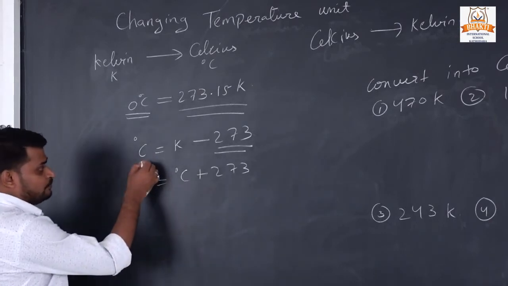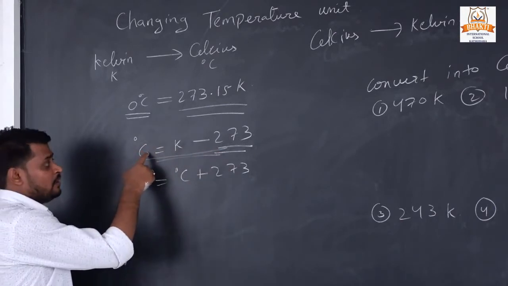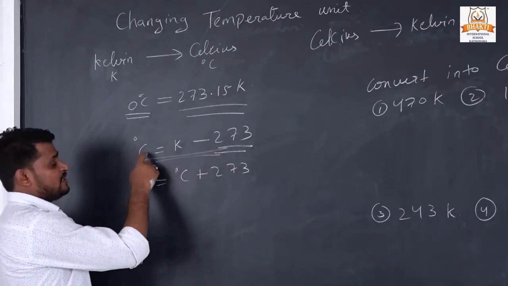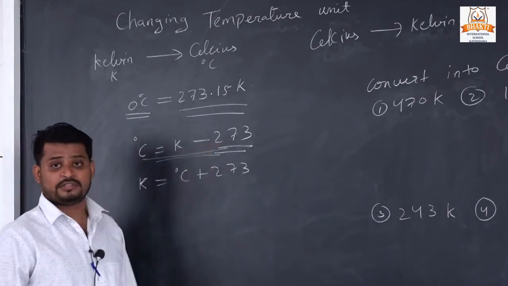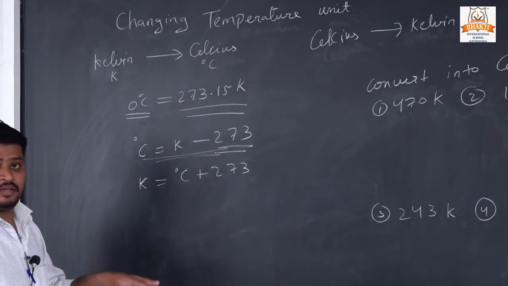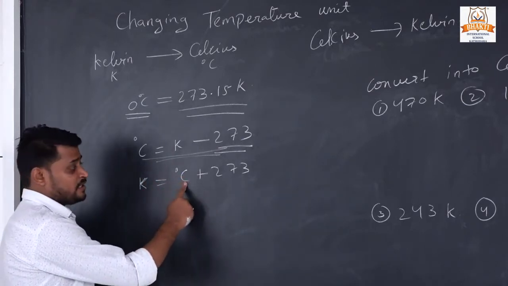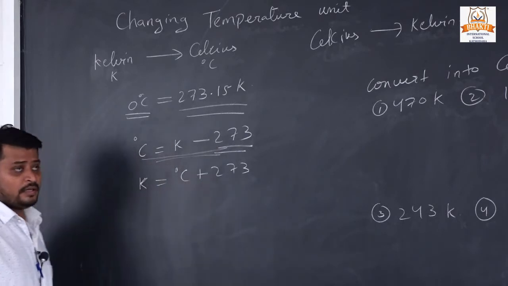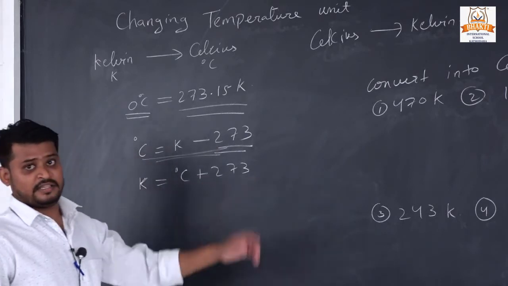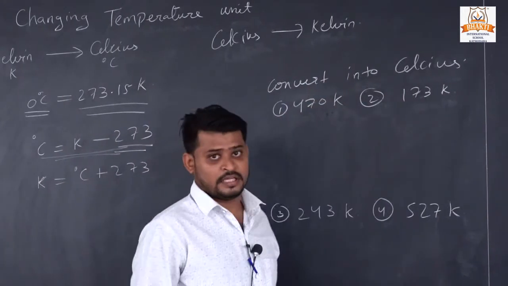The formula to convert Kelvin into Celsius is Celsius equals Kelvin minus 273, and to convert Celsius to Kelvin, the formula is K equals Celsius plus 273. Let's see some examples, then it will be clear.